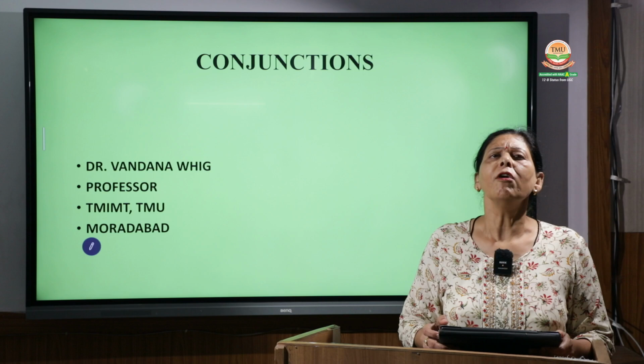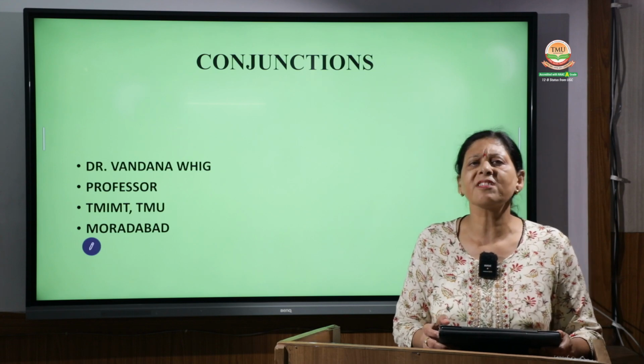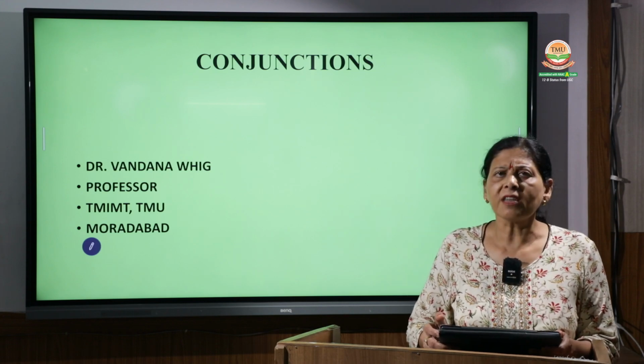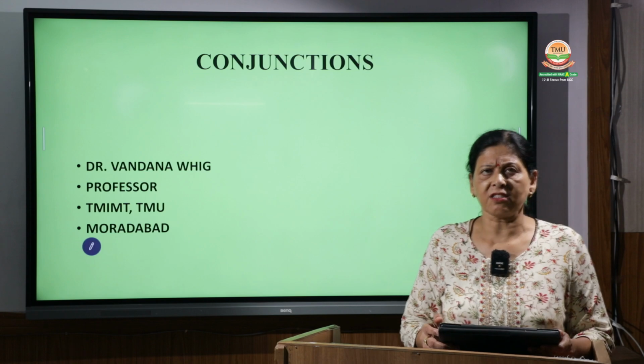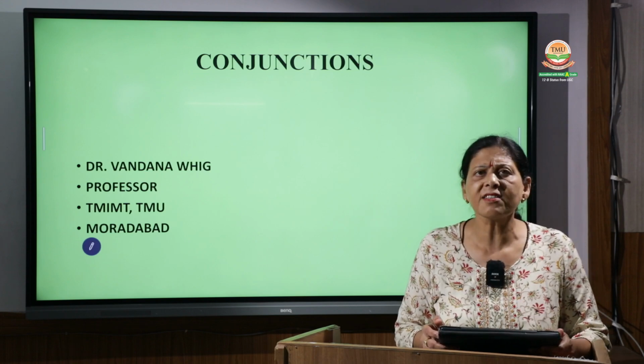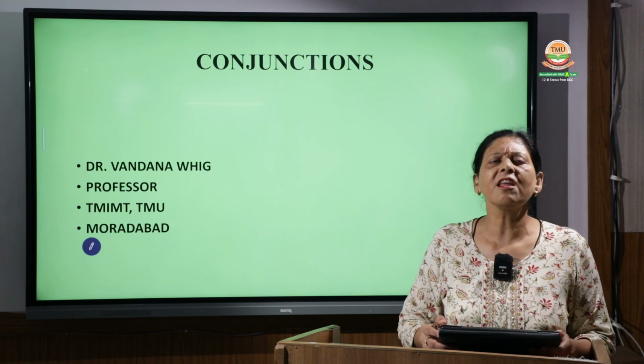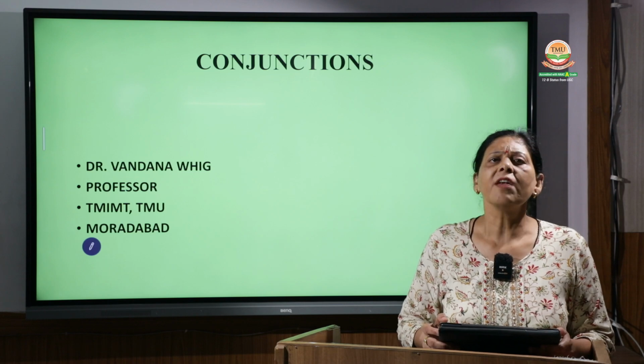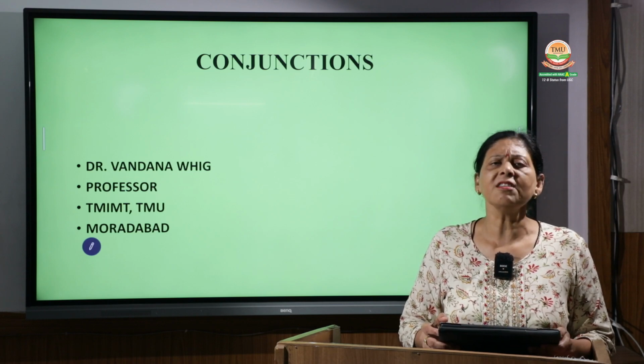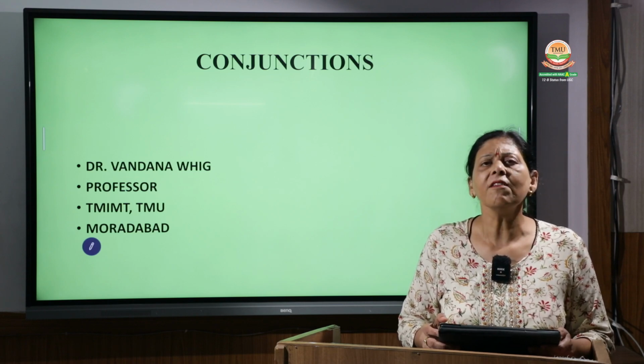So we are going to look into deep details. We will be discussing all the conjunctions, then the types of conjunctions. There are three types, or subclasses: coordinating conjunctions, subordinating conjunctions, and correlative conjunctions.